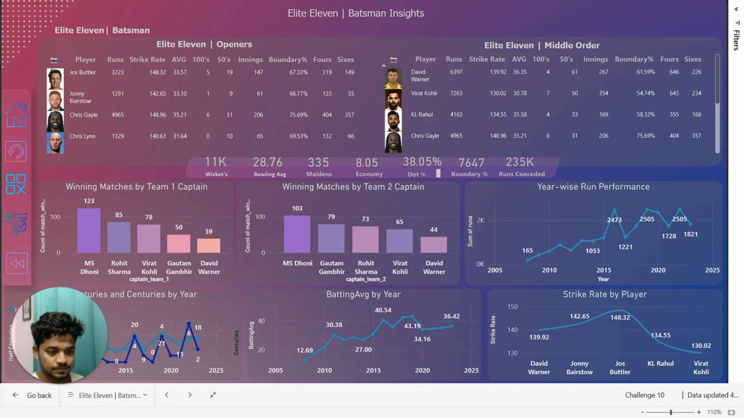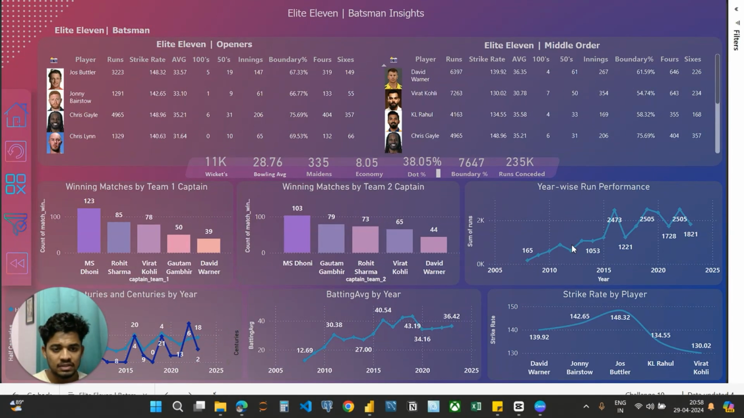Let's get started. We have already set the criteria to identify the best 11 players. Firstly, we looked at opening batsman with an average of 30 plus and strike rate of 140 plus. Players like Jos Buttler and Jonny Bairstow meet the criteria. Moving into the middle order batsman, we are looking for an average of 30 plus and a strike rate of 130 plus with more than 1,000 balls faced. David Warner, Virat Kohli, and Rahul meet these requirements.